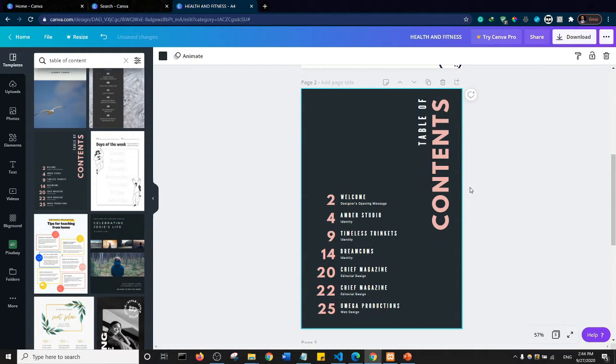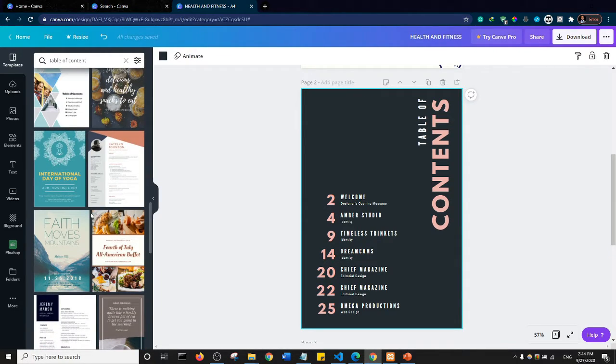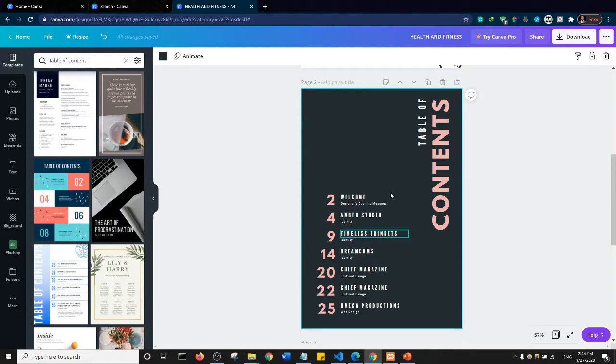Remember that you can actually choose to design your table of contents from scratch using the components we have here. But it's a lot faster to look for a template that is similar to what you want and work from there. So I'm just going to assume that this is the table of contents I want to use.